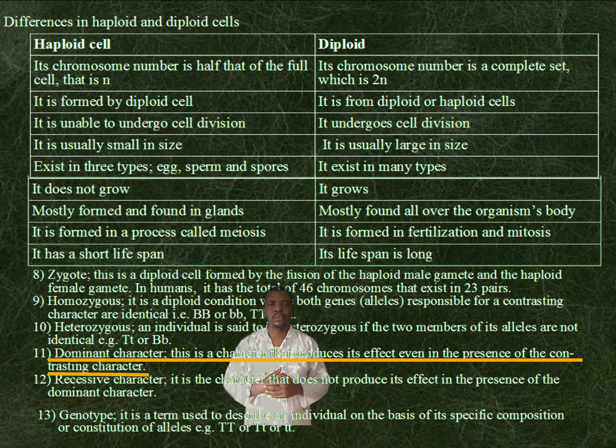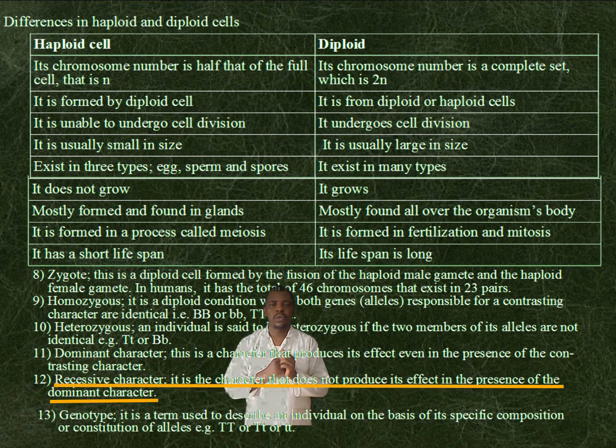Dominant character. This is the character that produces its effects even in the presence of the contrasting character. Recessive character. It is the character that does not produce its effects in the presence of the dominant character.